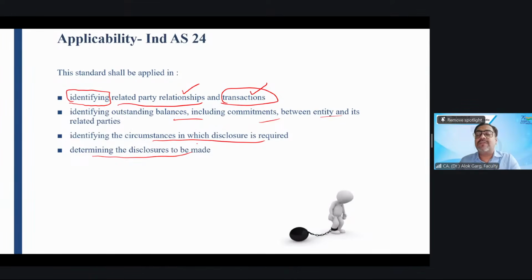Then the transactions with the related party. Then the outstanding balances with the related party. Then the commitments, if any, with the related party. I hope these five things are clear to you, and you will be able to remember them.